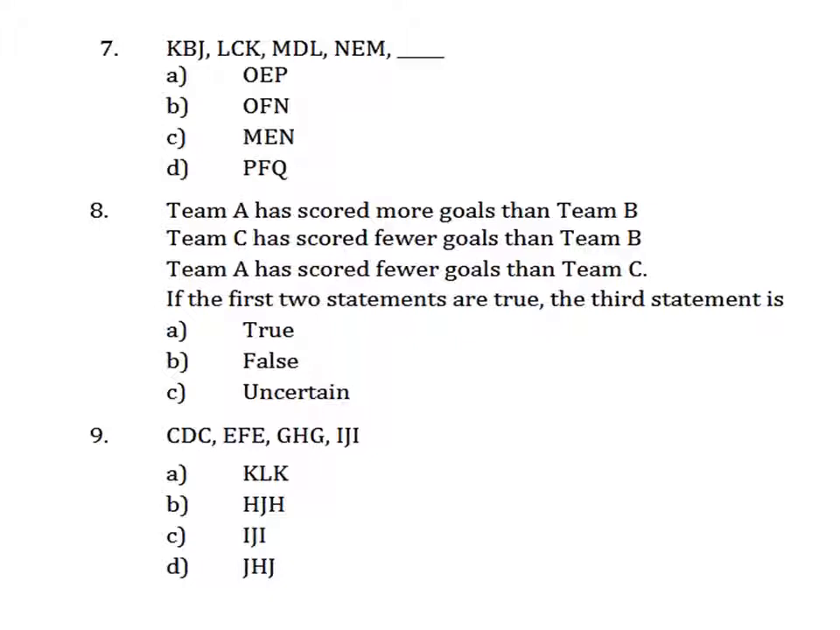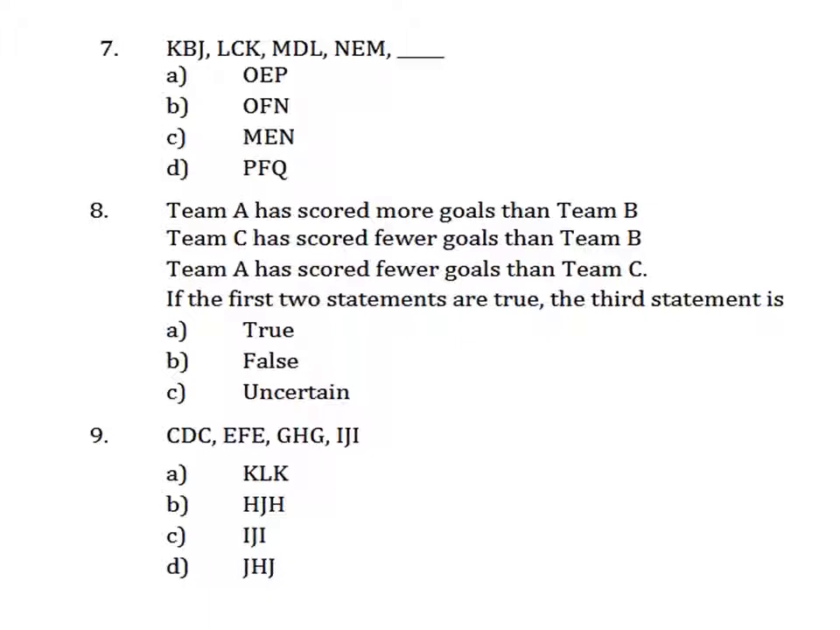The third statement says Team A has scored fewer goals than Team C. This statement is false, because as I told you, Team A has already scored more goals than Team B, and Team C has scored fewer goals than Team B. Right? So talk with numbers, then only you'll get the answer as fast as possible. So the answer is B, it's false.